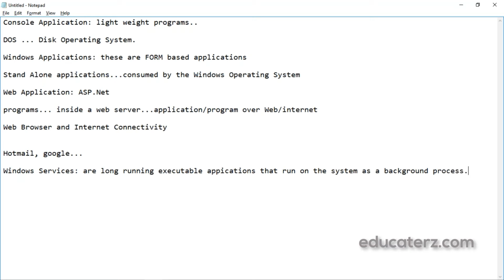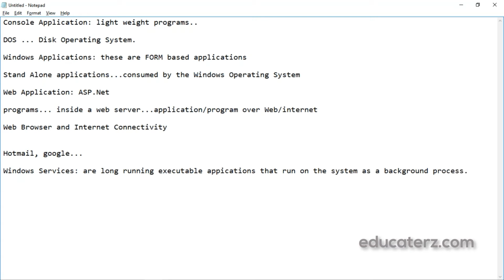So these applications do not interfere with the working of the other processes that run on the same computer. So it will be having independence. You will be having n number of Windows services which will be working on their own, which doesn't impact any other services.